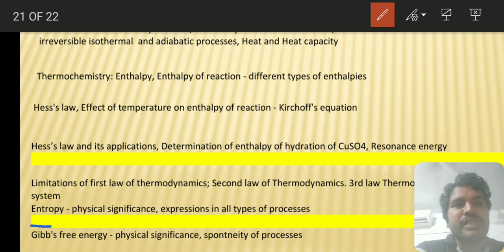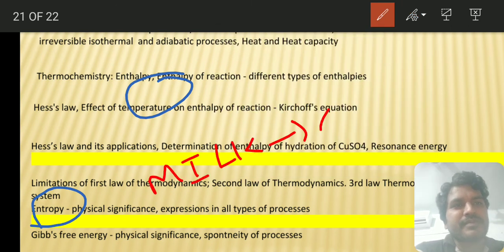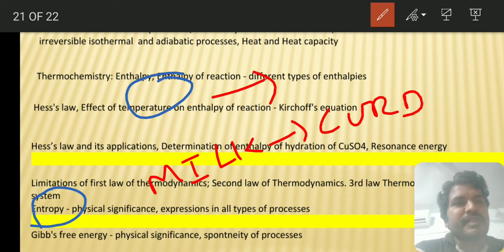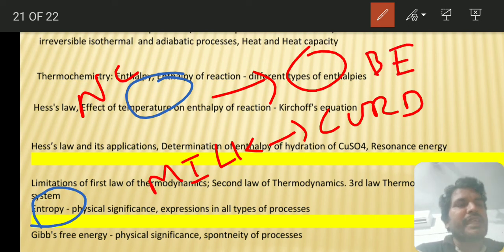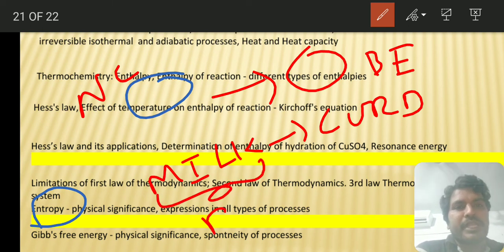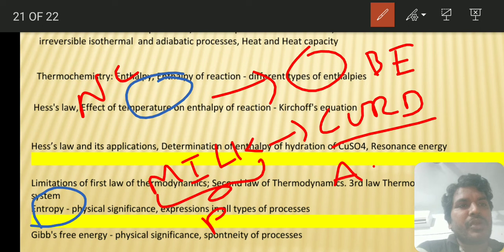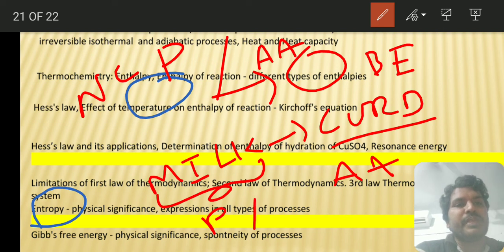And you do this entropy thing during boiling of egg and curdling of milk. When milk is being converted into curd, and when an egg is boiled, a normal egg becomes a boiled egg. So what happens during this process? Entropy will be increasing or decreasing? Milk is protein. When curd is formed, that will break into amino acids. Here also protein is broken into amino acids. So entropy increases and hence delta S is positive.